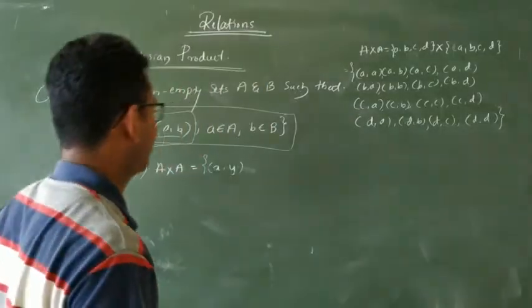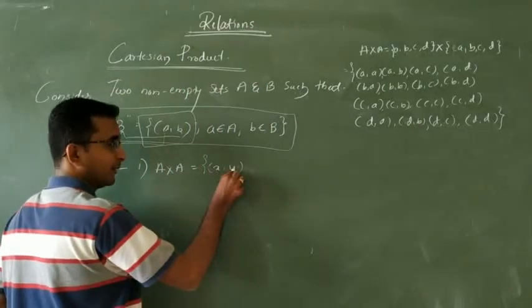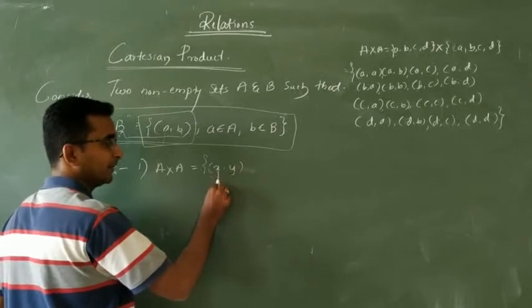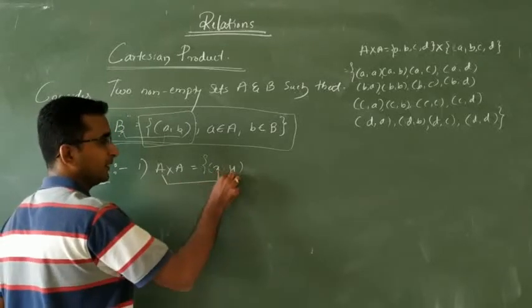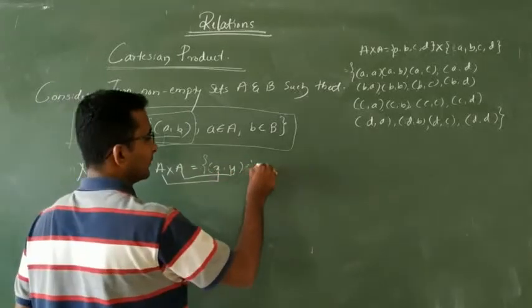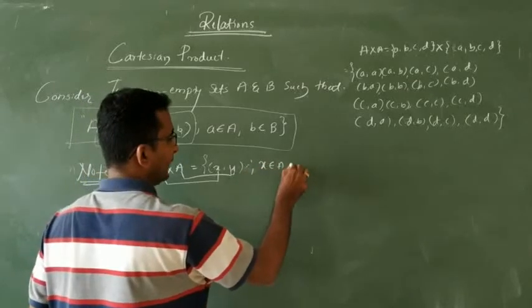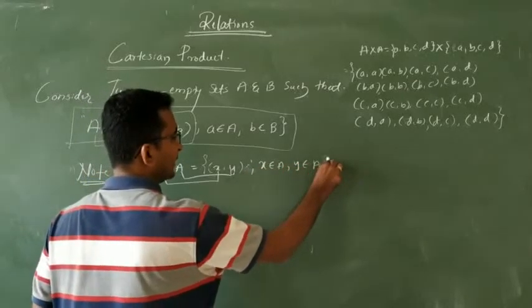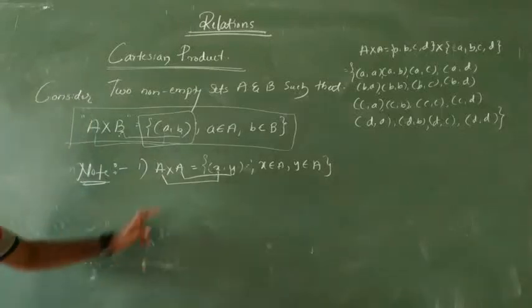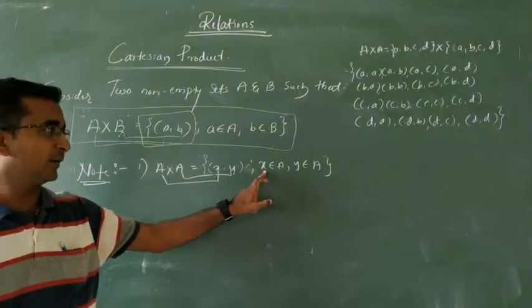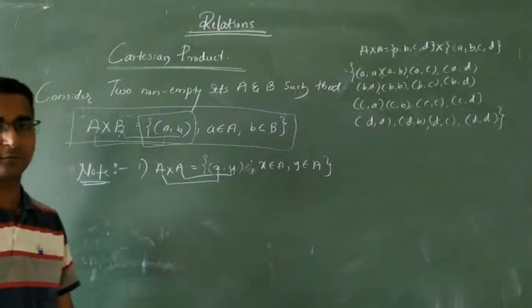Getting? Okay, the pair (x, y): the first element is from set A and the second element is from set A. So we can derive that x belongs to A and y belongs to A. If it is B into B, then (x, y) where x belongs to B and y belongs to B.